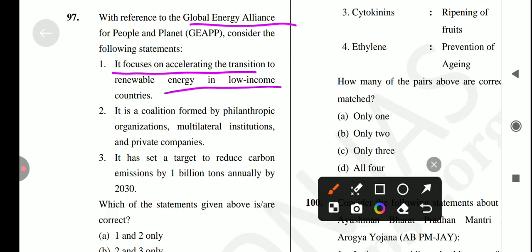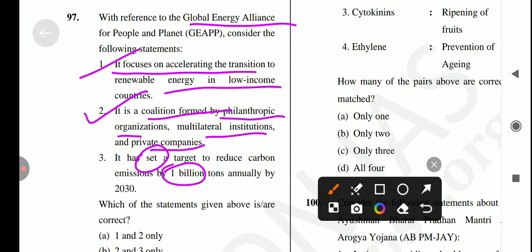Is it true? Yes, it's a correct statement. Next is, it is a coalition formed by philanthropic organization, multilateral institution, and private companies. Yes, it's also correct. Next is, it has set a target to reduce carbon emission by 1 billion ton annually by 2030. Is it true? No, it's not a correct statement.